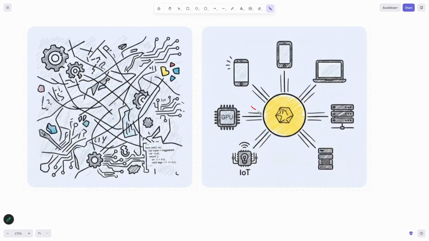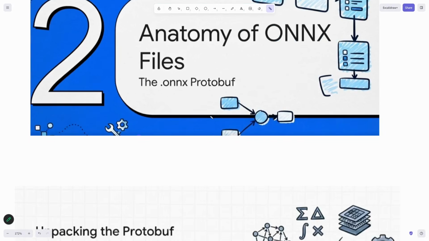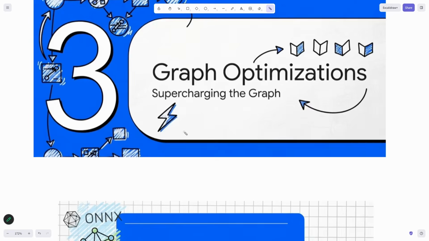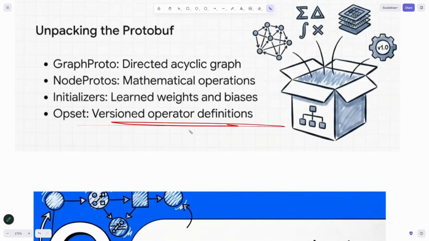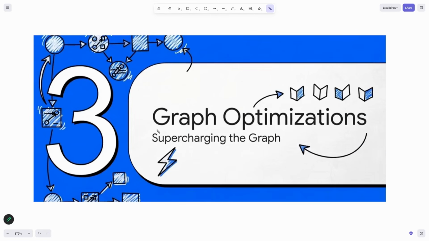So the moment ONNX goes over there, that device will automatically pick up the ONNX. Versioned operator definitions: who is going to operate that model? We define for that, and that is what ONNX is: Open Neural Network Exchange format.